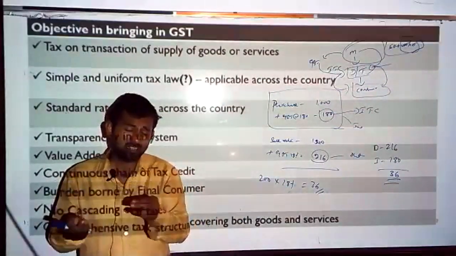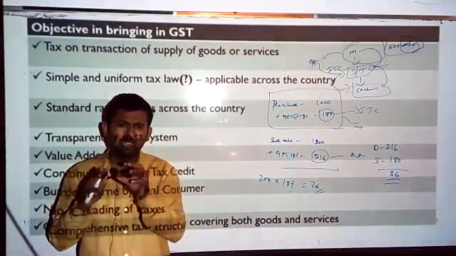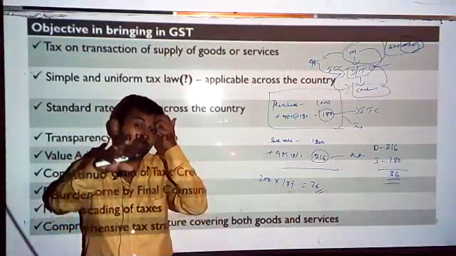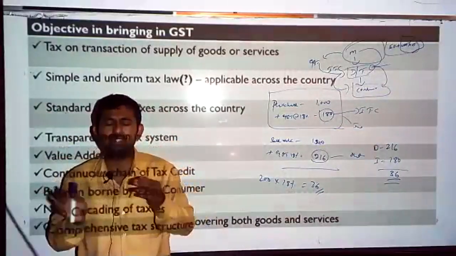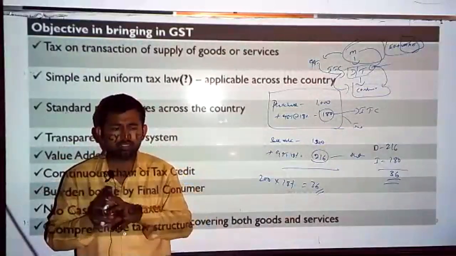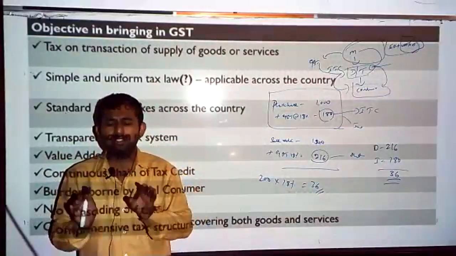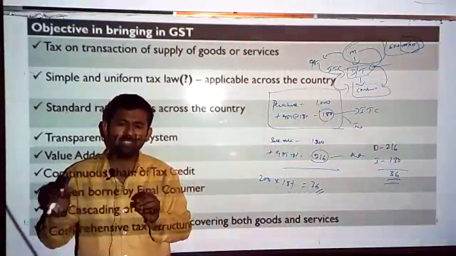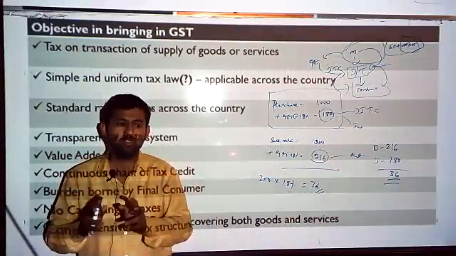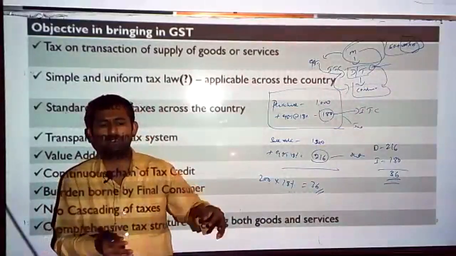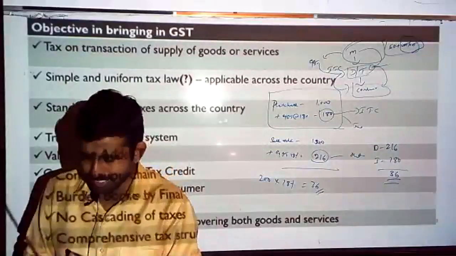Now, under GST law, state governments have been given a power to levy the tax even on services also. Earlier, even if services were rendered locally within the same state, state governments had no power to tax. But now under GST the rule has been changed. Even the state governments are getting revenue from the supply of services, provision of services. Whenever there is a provision of services, on that state governments are getting revenue. Clear? That is the biggest change in GST.